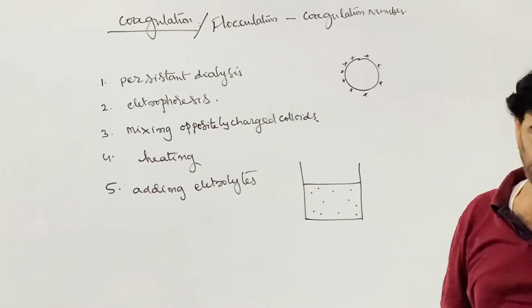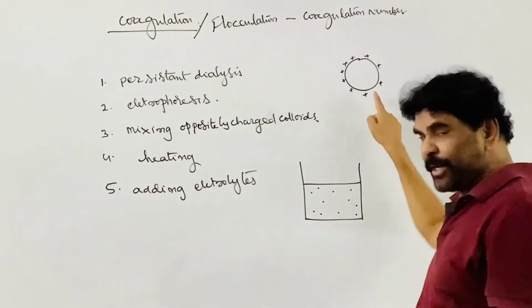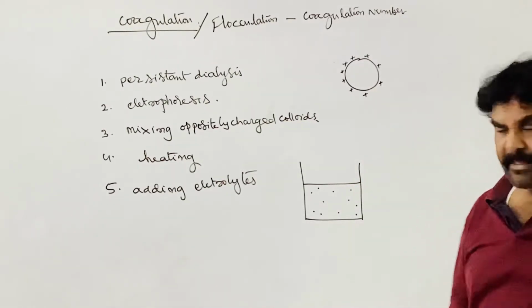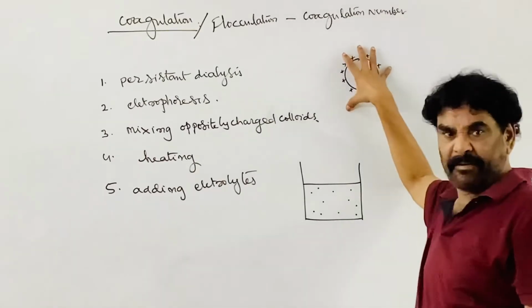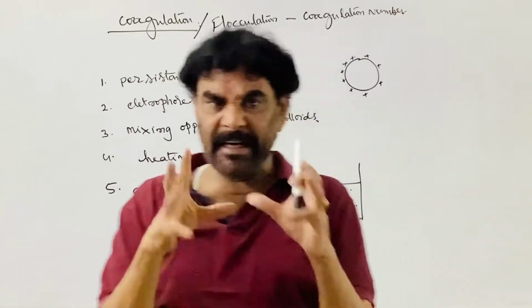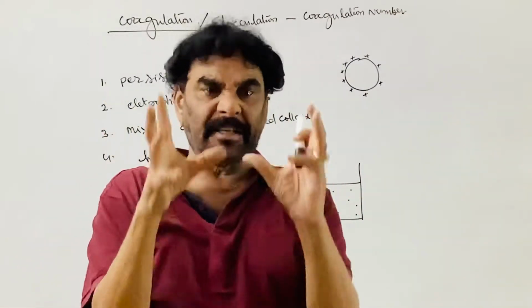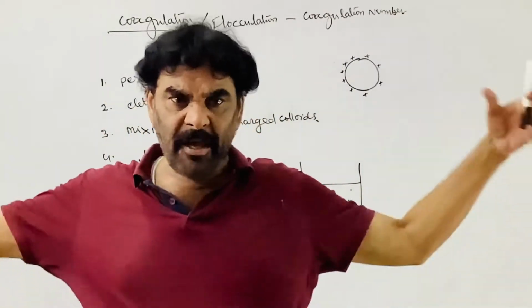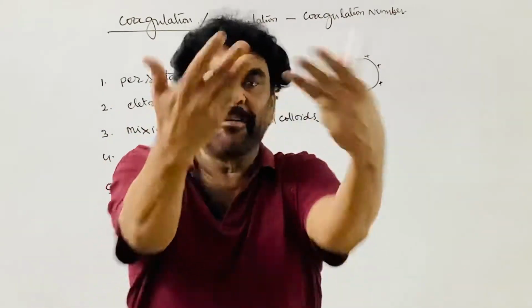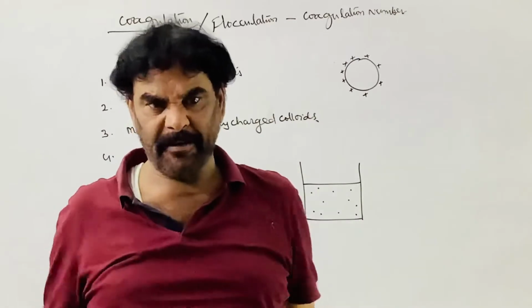This you know. The charge is the only thing responsible for the stability of the colloidal system. Due to the charge, the particles cannot come together. All colloidal particles of the given colloidal system possess the same charge. Therefore, they cannot combine to convert into a bigger suspension particle.